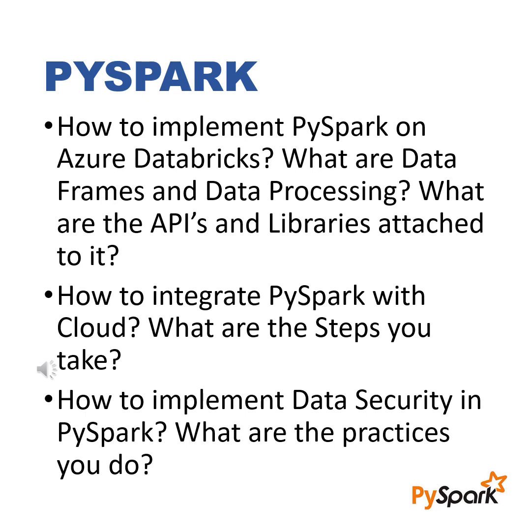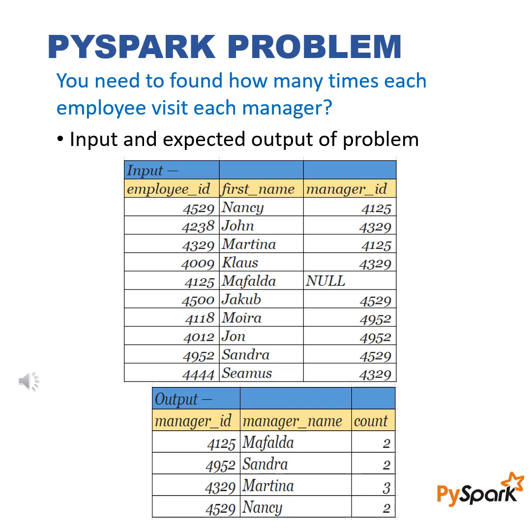You need to explain. A problem is given in PySpark. You need to solve it using PySpark. An input is given with different managers, different employee IDs, and the first names of the persons. You need to form an output like the one on the right side. You need to find how many times each employee uses each manager. Try to give a solution using PySpark.